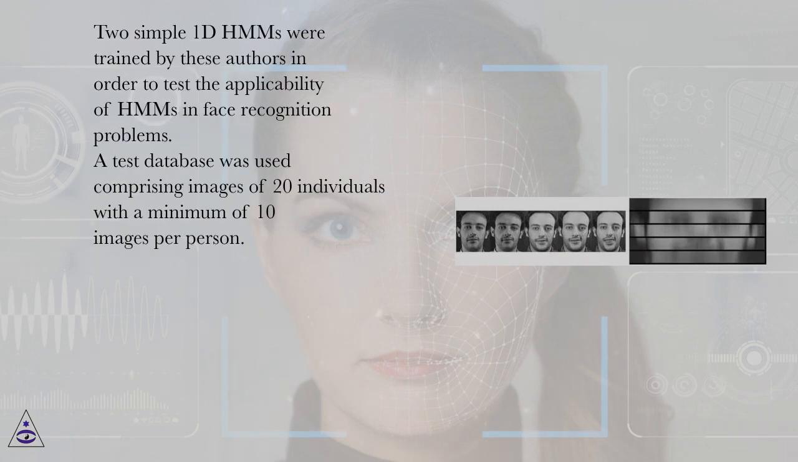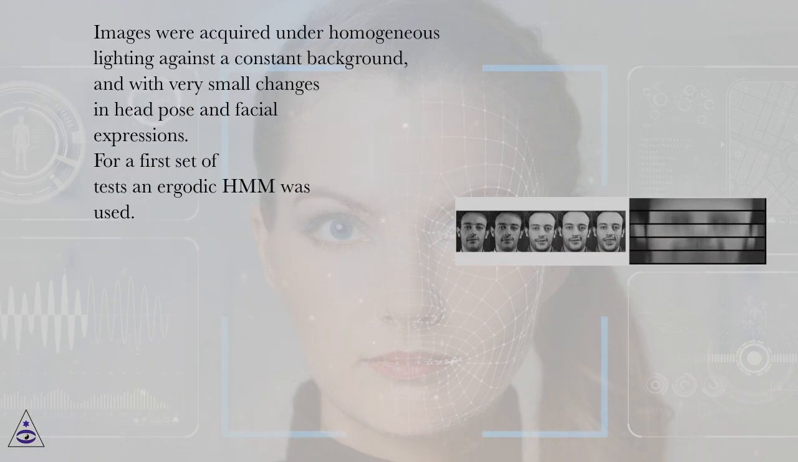Two simple 1D HMMs were trained by these authors in order to test the applicability of HMMs in face recognition problems. A test database was used comprising images of 20 individuals with a minimum of 10 images per person. Images were acquired under homogeneous lighting against a constant background, and with very small changes in head pose and facial expressions. For a first set of tests, an ergodic HMM was used.